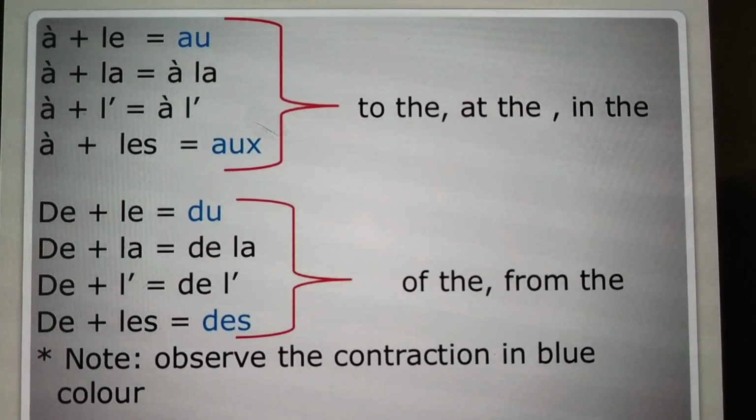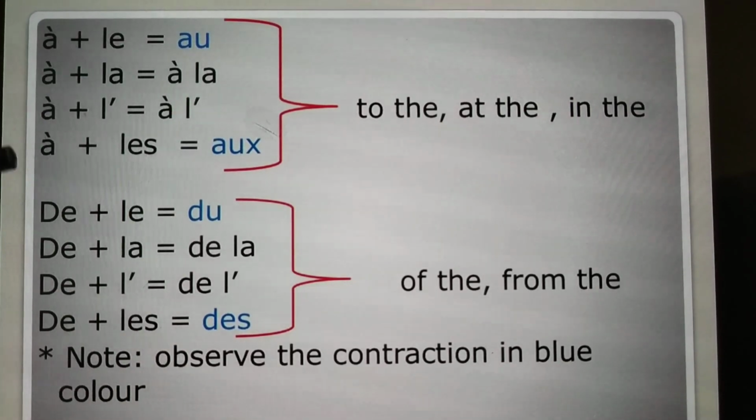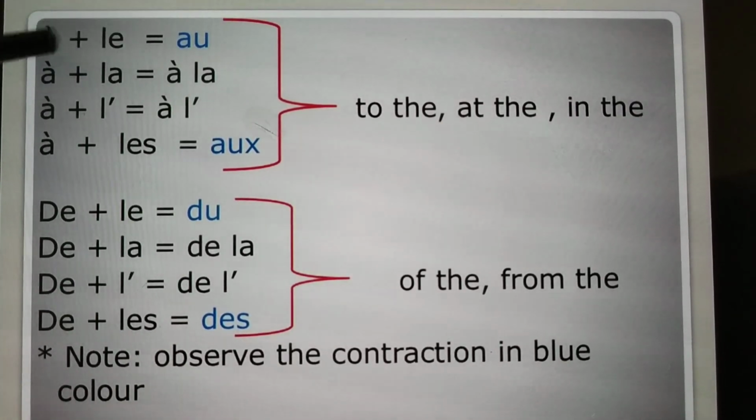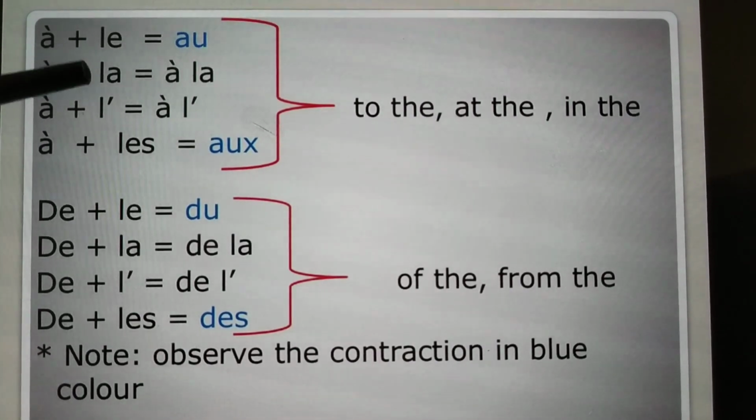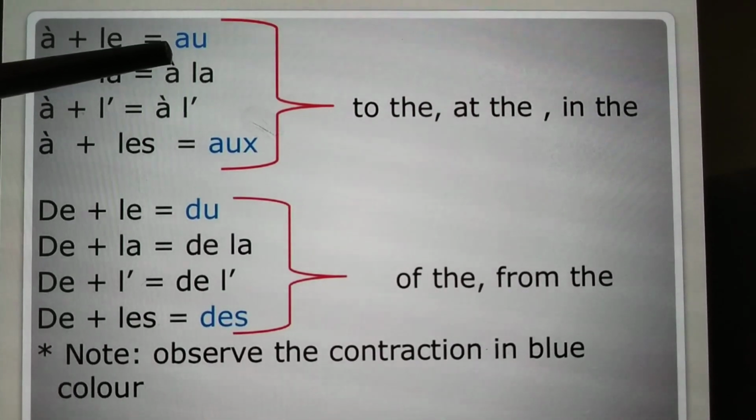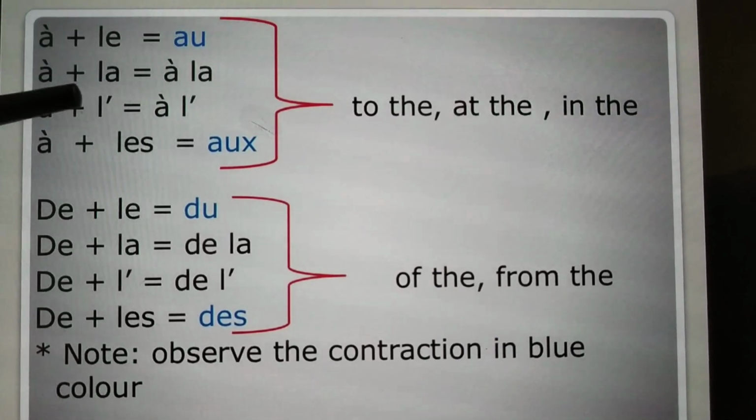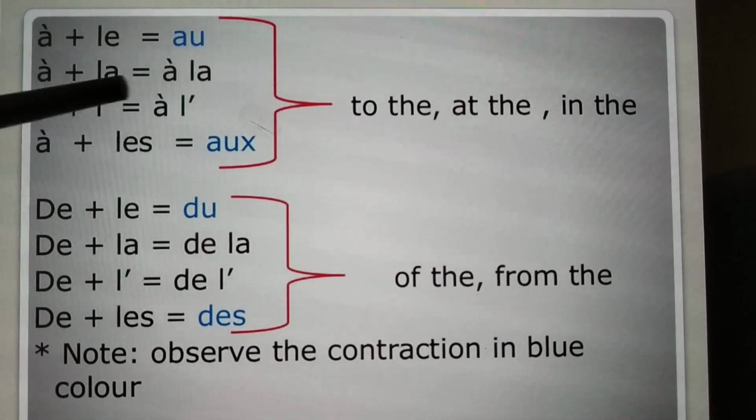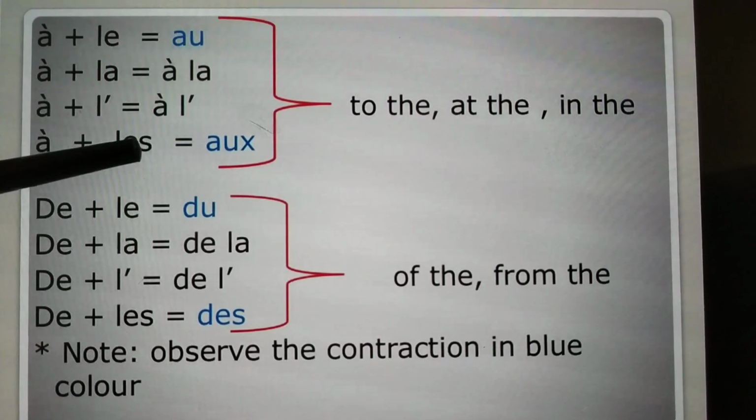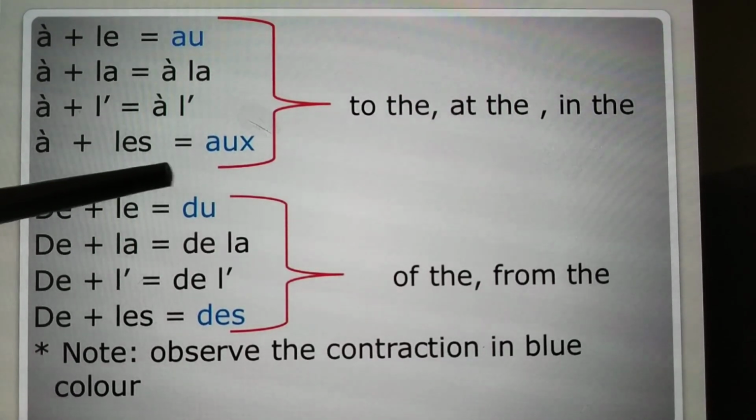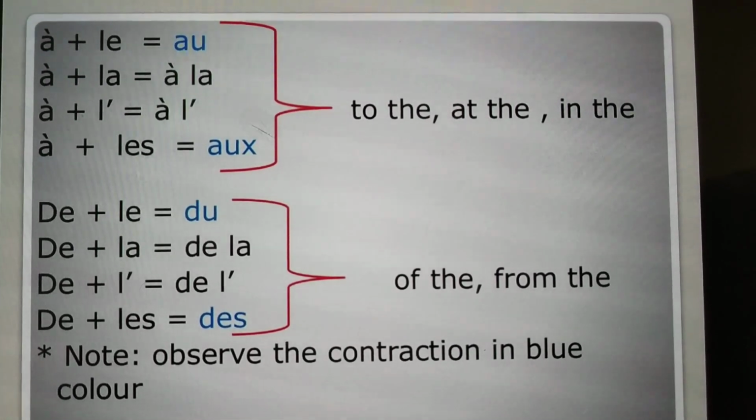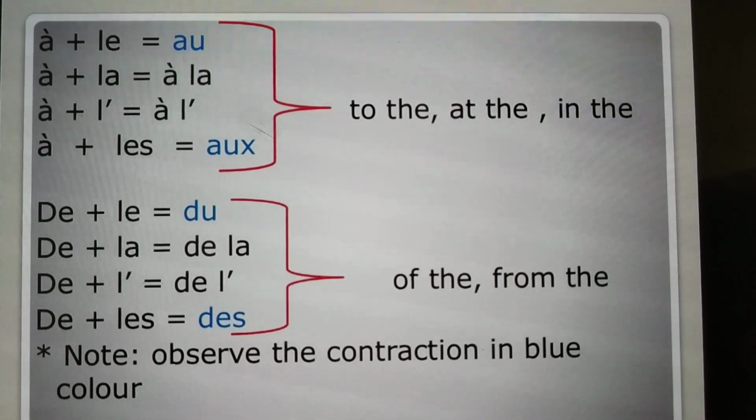Now you can see over here it is written a preposition and definite articles. So we individually combine them. À plus le becomes au. It is basically contracted to au. À plus la becomes à la. À plus l apostrophe becomes à l apostrophe. À plus les becomes aux. Okay, so the meaning becomes to the, at the, and in the.